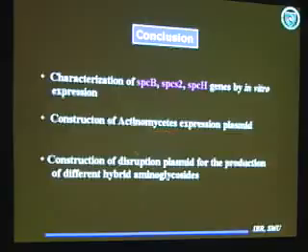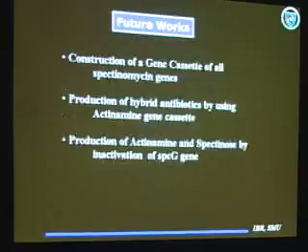And we constructed different disruption plasmids having genes of the same antibiotics or from different organisms, and we are in the process of producing different hybrid aminoglycosides, and now we are in the process of transformation in this case. Our further work is related to the construction of a gene cassette of all the spectinomycin genes, and in this way we can overproduce spectinomycin.